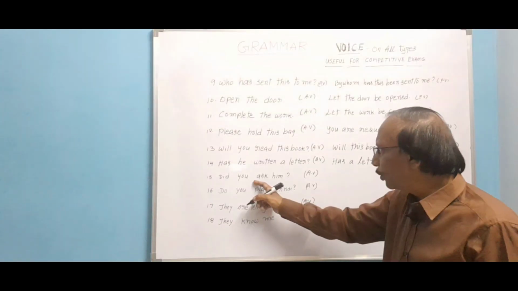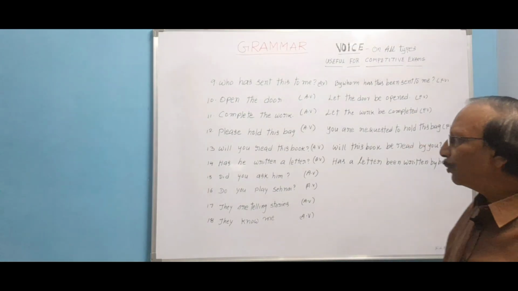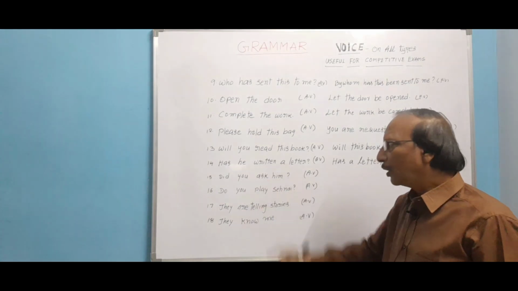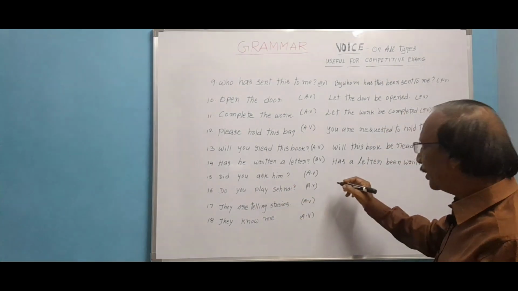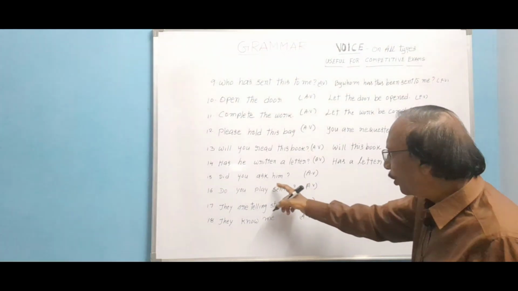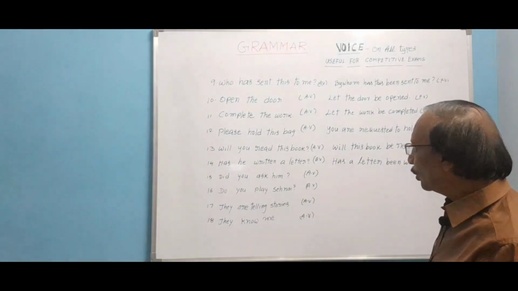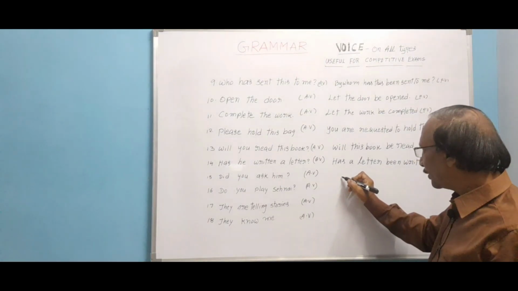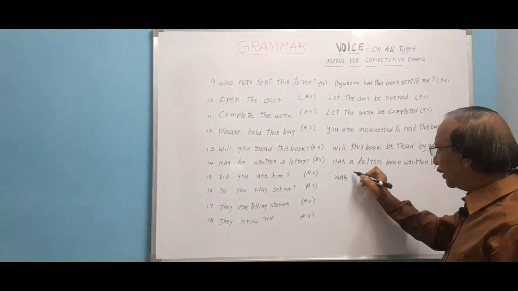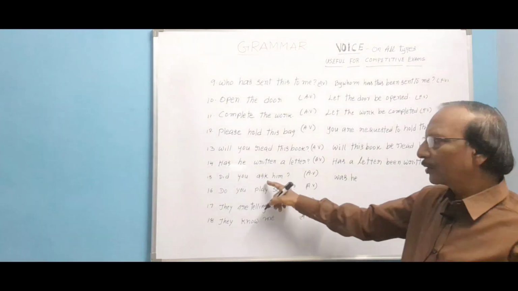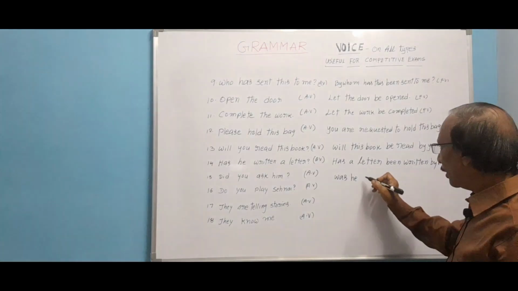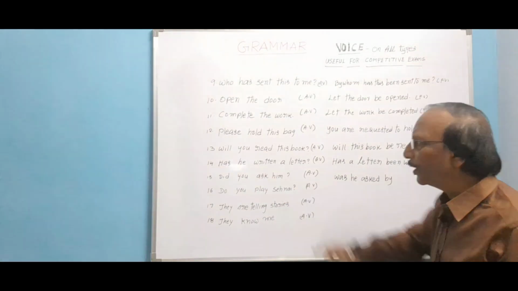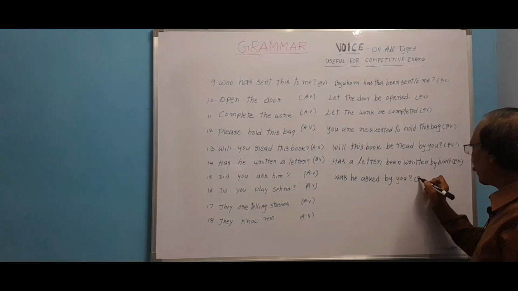Next. Did you ask him? It is a sentence in simple past. Did you ask him? Him is the object. Use it as subject, ask is the verb. Him is changed into he. So when the object him is changed into he, what must come? Was must come. Was he asked? Was he asked by you? Should be written as it is. Passive voice question.